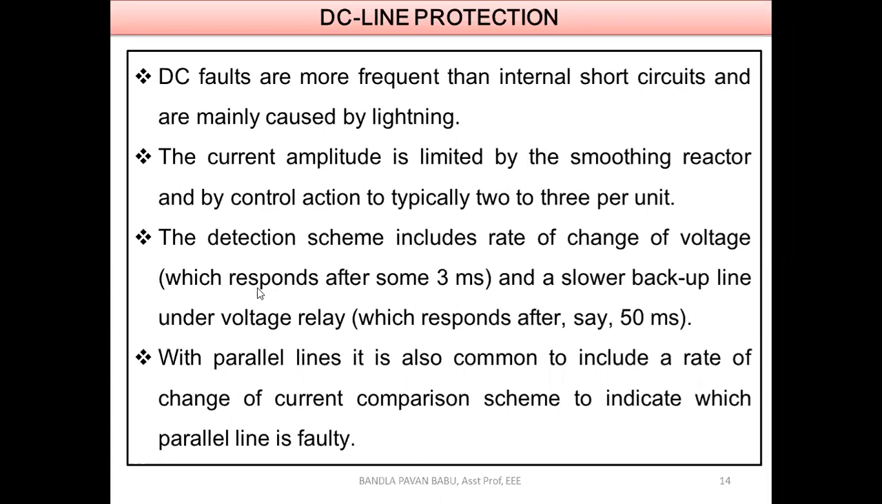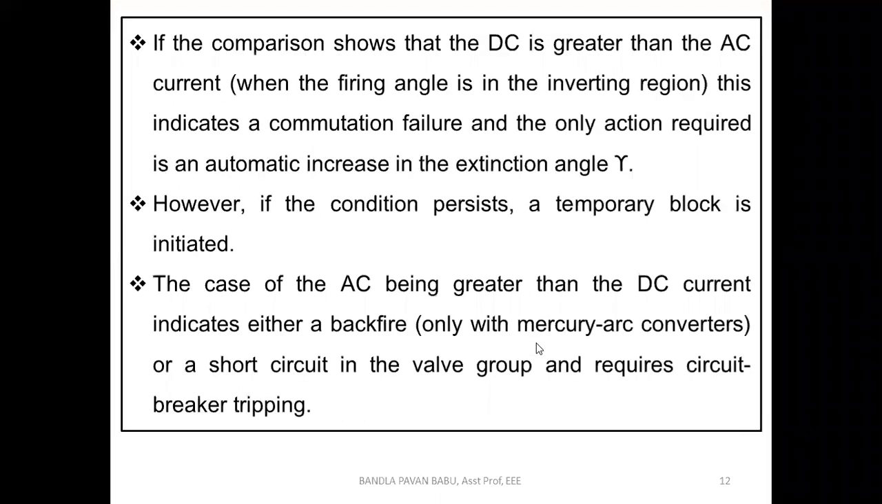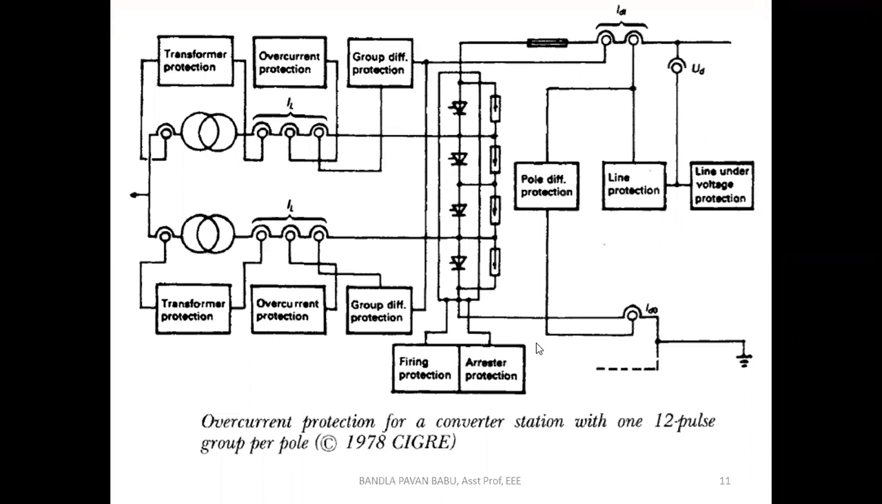Next, the detection scheme includes rate of change of voltage and a slower backup line under voltage relay. Here they have given examples of which responds after 3 milliseconds and which responds after 50 milliseconds. Those are the ranges in which it performs as a backup. So three units we have seen: pole differential, line protection, and line under voltage. All these are for DC protection.